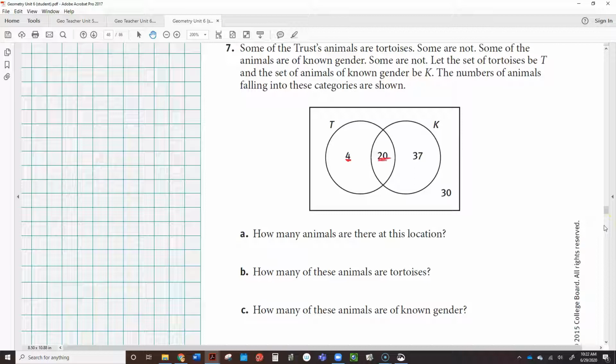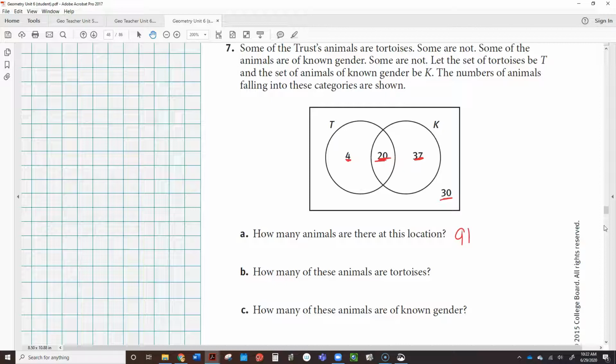This is how many tortoises that we know the gender of. This is how many animals we know the gender of, but these are not tortoises. And these are not tortoises, and we do not know their gender. So in order to find the total number of animals, you have to add all of those up. So 24 plus 67, that would be 91 animals.